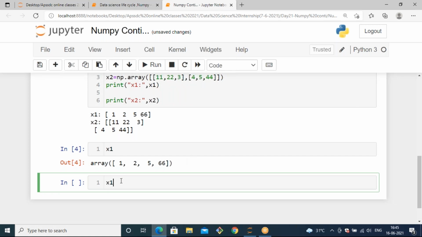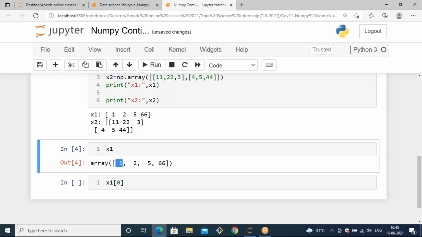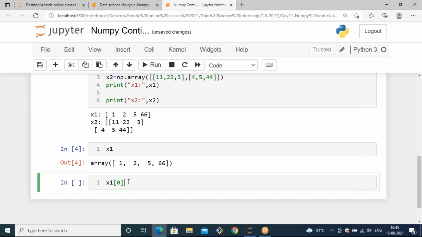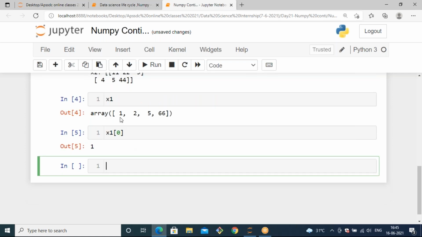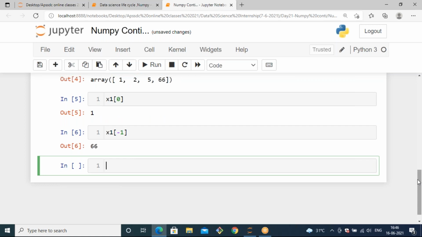If I want to access the first element, it starts with the index 0. So if I pass x1 of 0, you get the first element in the x1 array. And if you want to access the last element, you can use -1 as the index.